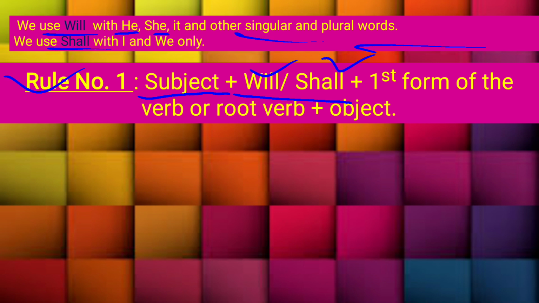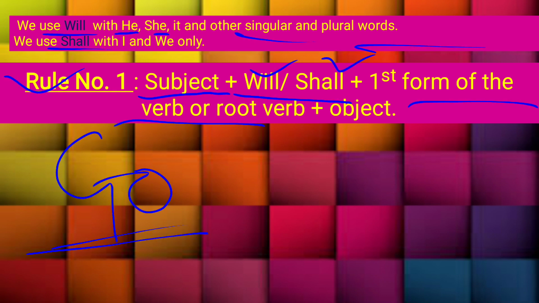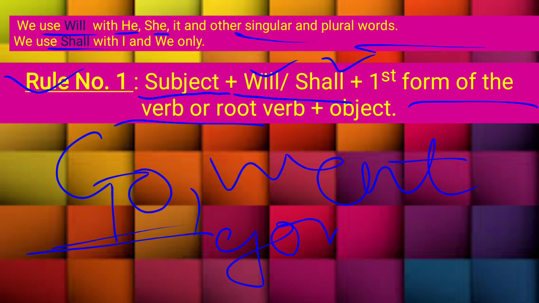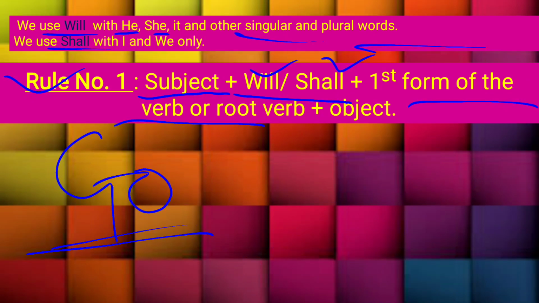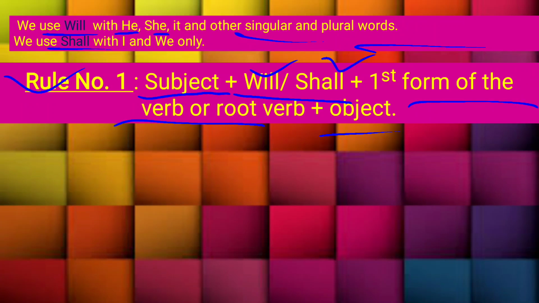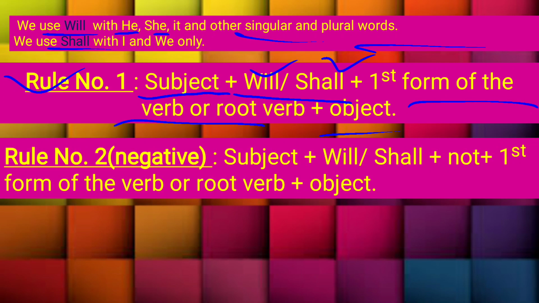And what will we do later? We will use the first form of the verb. I had already told you, for example, go is a verb. So first form of the verb is go, the second is went, and then gone. Go, went, gone: first form, second form and third form. So here we will use the first form of the root verb and then the object. Is it clear?